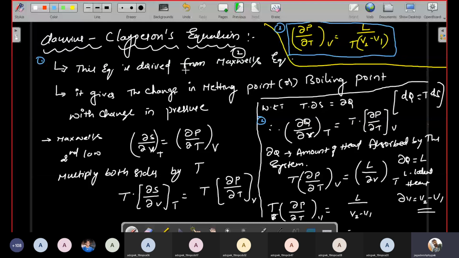Okay. Now move to another question. So this is called the Clausius-Clapeyron equation. See this equation. This equation is the Clausius-Clapeyron equation. Okay, so next topic.